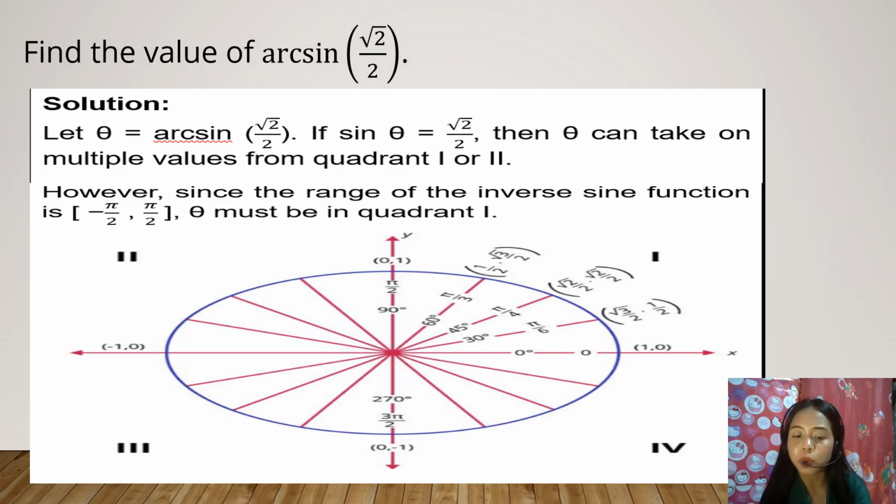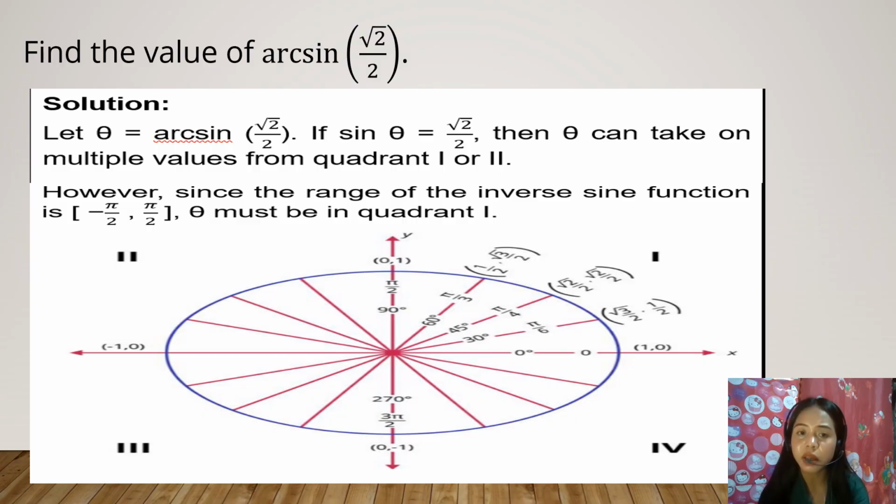Then ang quadrant 2 pod, naapod siya radian na 3 pi over 4, nga ang degrees kay 135 degrees. So, that is equal to square root of 2 over 2. So, same sila. Duha ka angle ang nasa unit circle ang may sine nga value nga square root of 2 over 2. Okay, so after that, choose the correct angle based on the range of the arcsine.